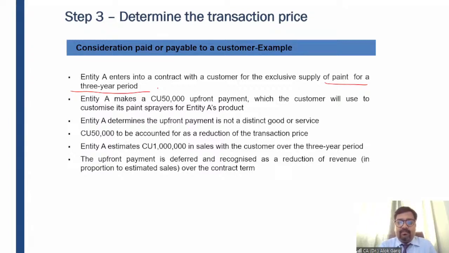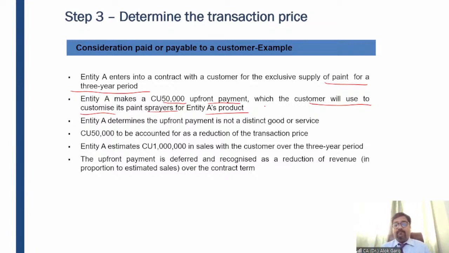Entity A, the vendor, is making an upfront payment of 50,000 rupees, which the customer will use to customize its paint sprayers for entity A's product. Entity A is supplying paint to the customer, and for using this paint, the customer needs a sprayer. So this entity is paying 50,000 rupees for customizing the paint sprayer so that this entity's product can be used.